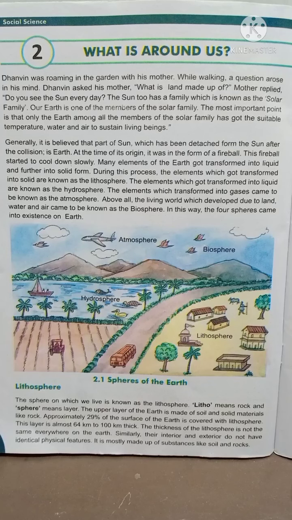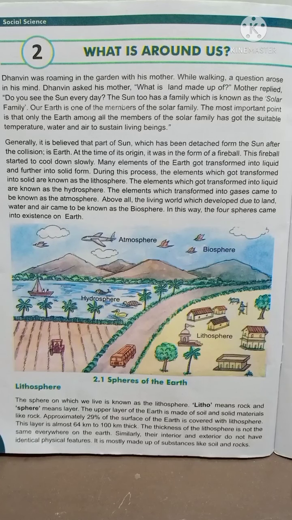the lithosphere. Lithosphere means land area. And the elements which got transformed into liquid are known as the hydrosphere. Hydrosphere means water area. And the elements which transformed into gases came to be known as the atmosphere. Atmosphere means air.